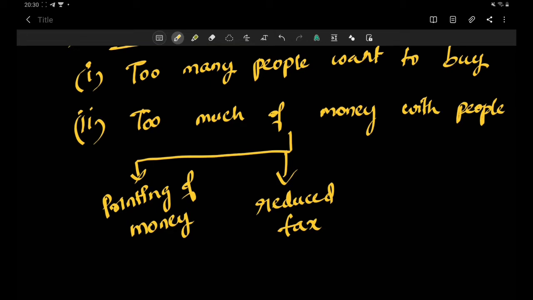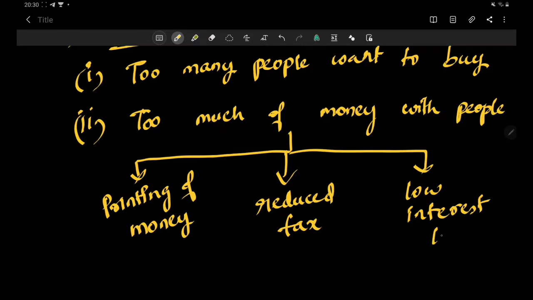What other way can it happen? It can happen when there are low interest rates in banks. So if you need a loan, when will you take a loan, when the interest rate is low or when it is high? Like if a bank is offering you a loan at, for example, a 7% interest rate. Let's say now the bank is willing to offer you 5%. In which of the cases will you be more willing to take a loan? Obviously, you will be more willing to take a loan when the interest rate is 5%.